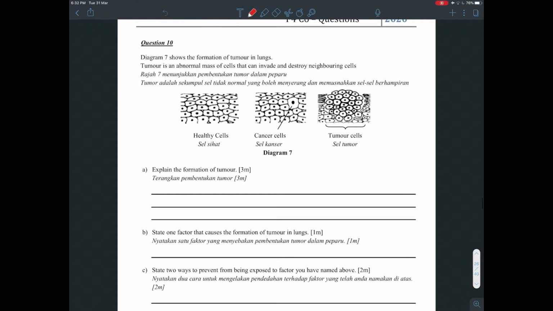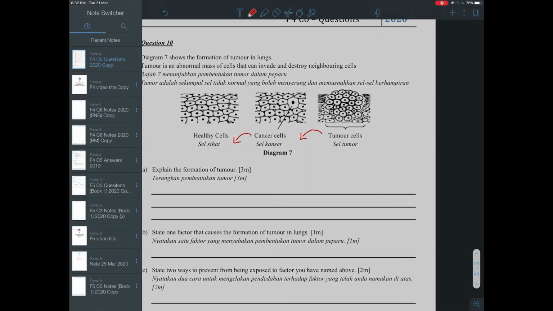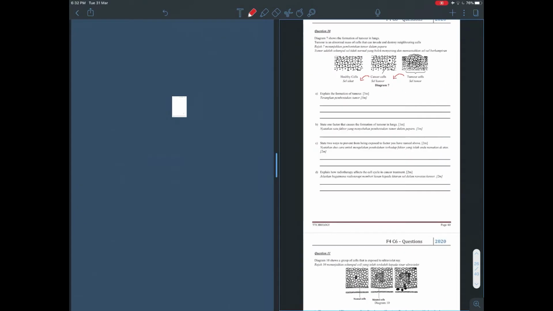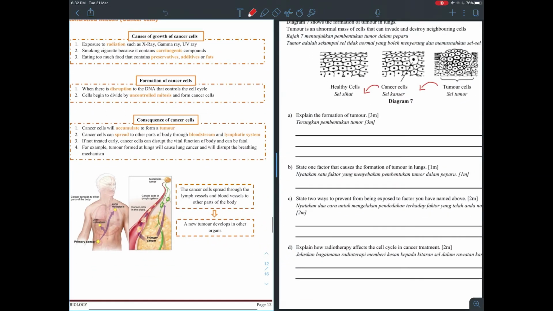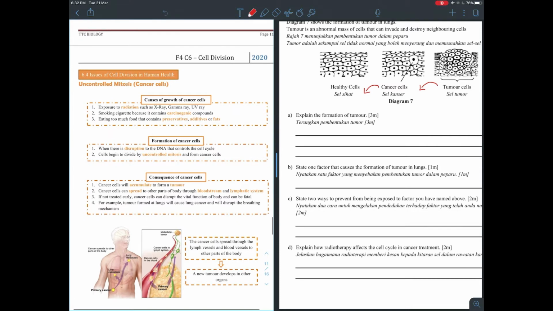As we mentioned just now, remember tumors are formed from cancer cells, and cancer cells are formed from normal, healthy cells. So whenever they ask you how a tumor is formed, like I mentioned in the notes, you have to mention how normal cells become cancer cells, and then how cancer cells become a tumor. I'll just show you the notes because the answer is exactly the same as the notes. Okay, so number one, you usually can write this one first.